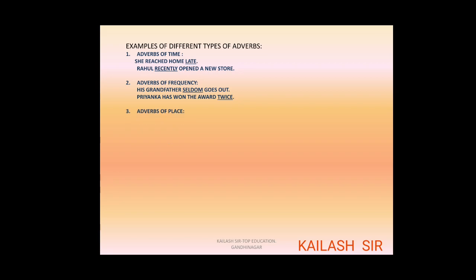Third one is adverbs of place. The dog followed his master everywhere. Where? We can say everywhere. Mr. Reddy is waiting outside. Where is he waiting? He is waiting outside. So everywhere and outside become the adverbs of place.